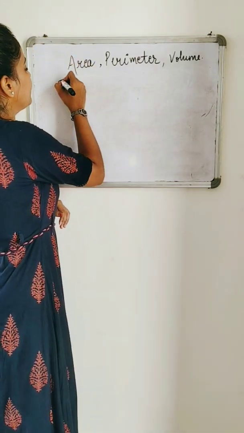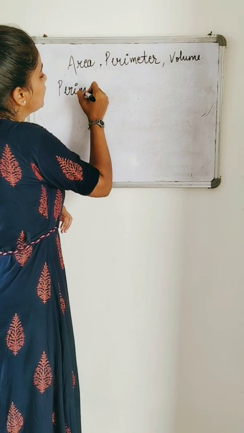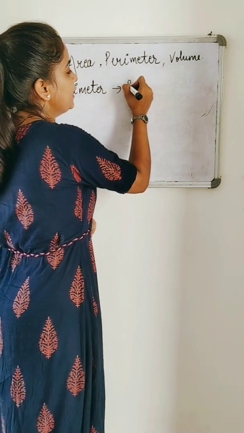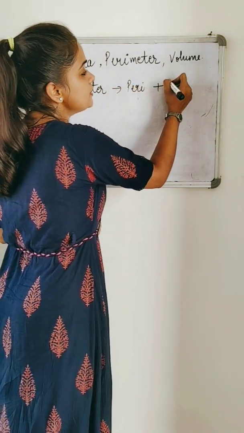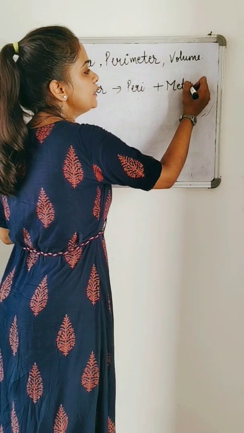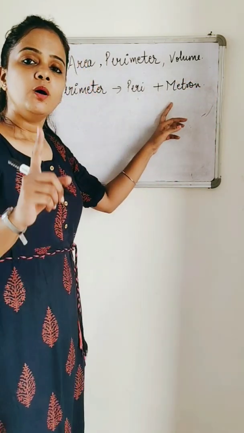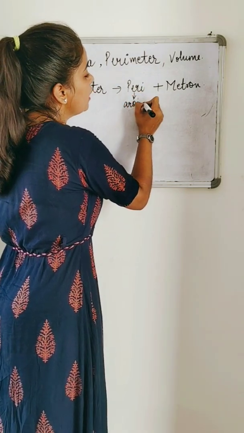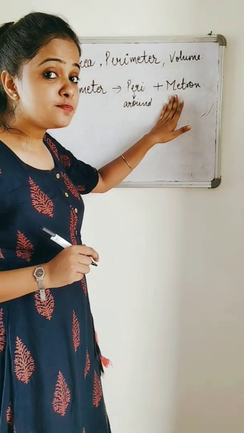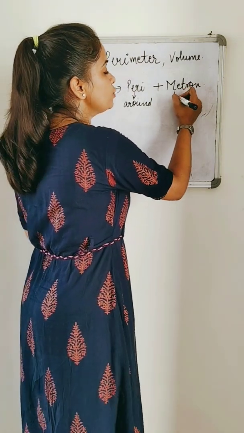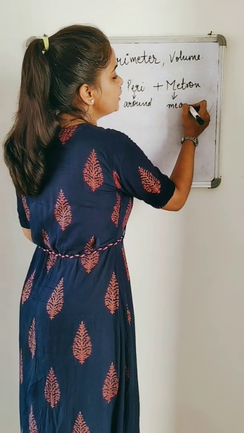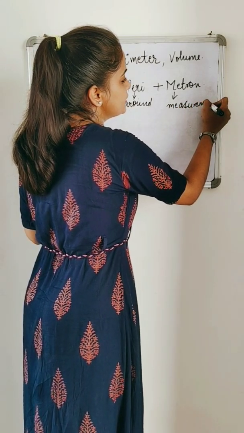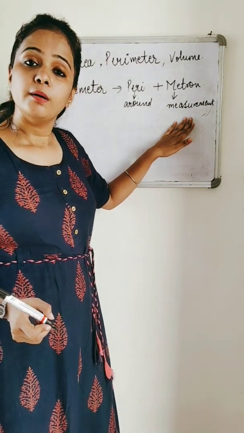So let's understand what perimeter is. Perimeter is constructed from two different words: one is peri and the other is meter. What do we mean by peri? Peri means around. Very good. And what is meter? Meter is a unit of measurement. So we can say metron is measurement.